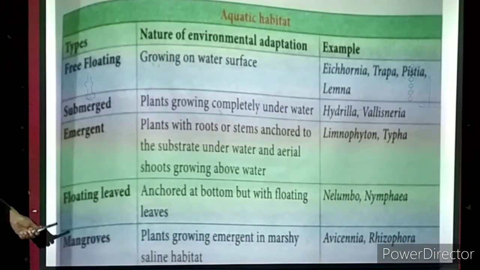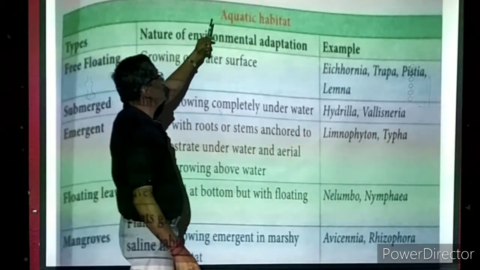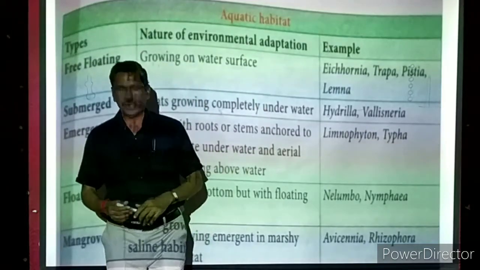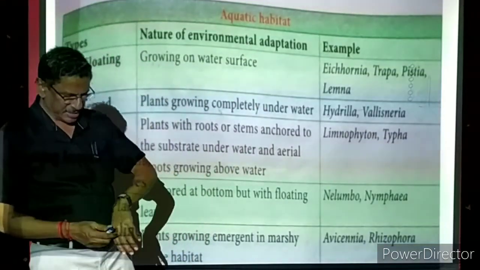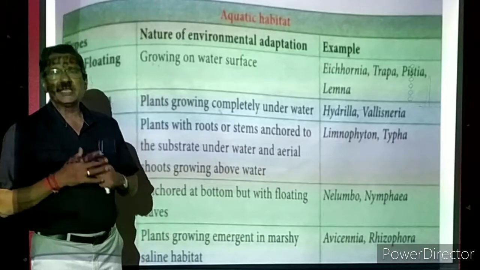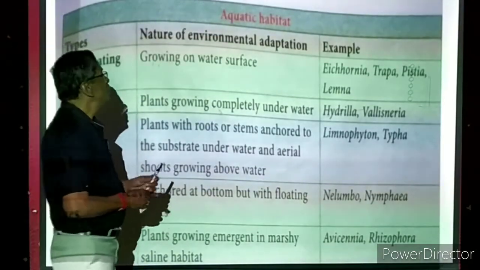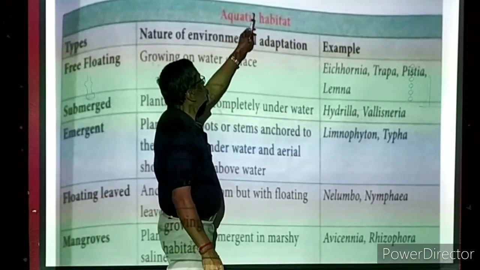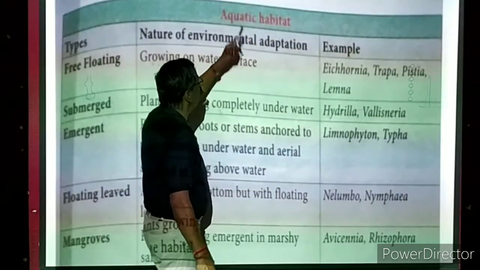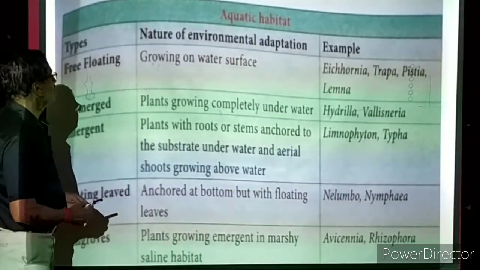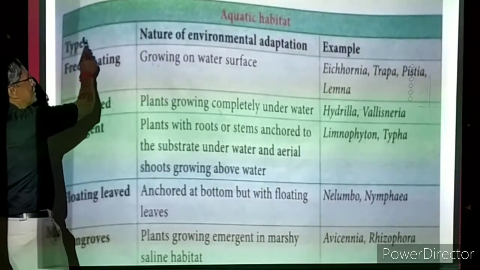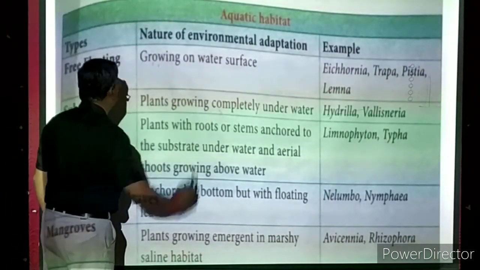Okay, so terrestrial plants. Now we are coming to aquatic habitat. Now we have to know what is the meaning of aquatic habitat. Aquatic, I already told you, these are the plants which are living in water. They are called aquatic plants. So the habitat means it is a place. So this is a place where water will be present plenty and plants are living in that. Here also the same way: types, nature of environmental adaptation, example.